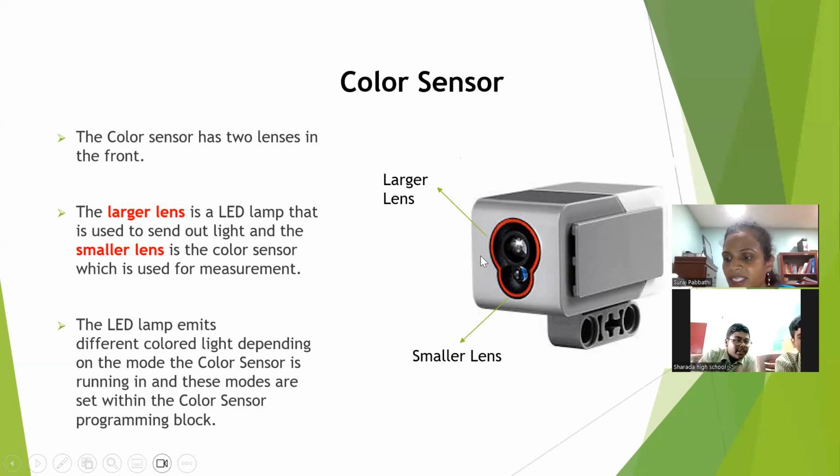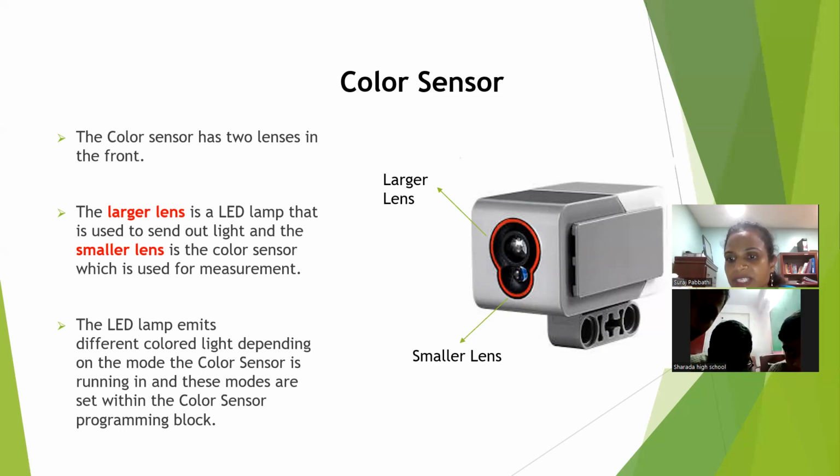Dhanush, Gautam, Rishi. And once again, explain about larger lens. Okay. So this is the larger lens. We have two lenses, right? This is the larger lens. If you switch on the robot, there will be a light that will emit. When you attach the color sensor to it, and if you switch on the robot, it will display the light. It will throw a light.